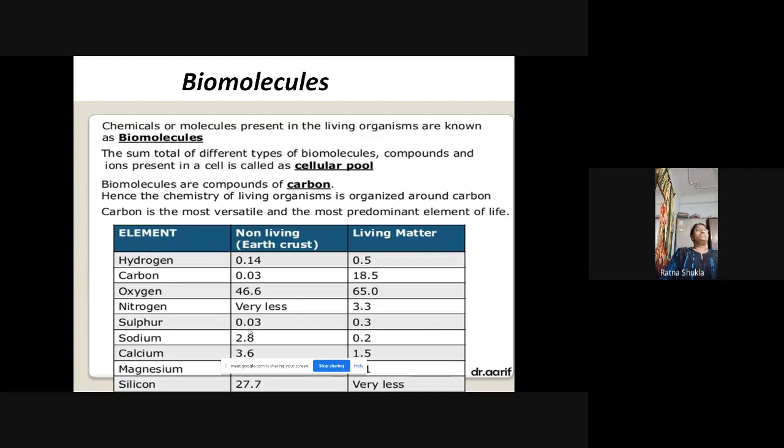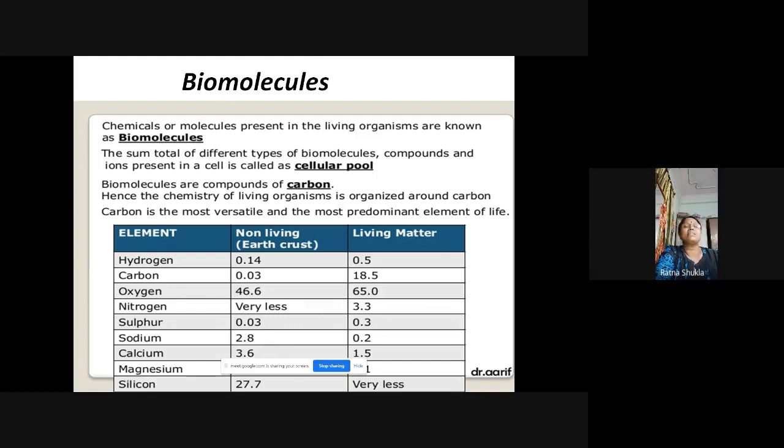Okay. Now next we have the nitrogen. Very less amount of nitrogen is present in the non-living portion, and around 3.3% of nitrogen is present in the living matter. In the same way, we have the sulfur. Sulfur in the living matter around 0.3% sulfur is there, and in the non-living percentage, it is around 0.03%. Now sodium is 2.8% in the non-living and 0.2% in the living. Calcium around 3.6% in the non-living and 1.5%.